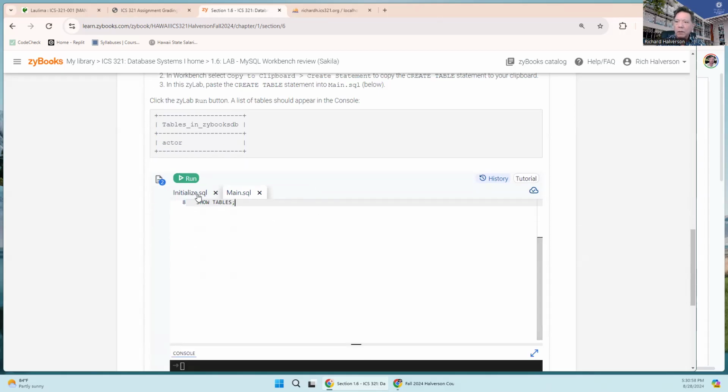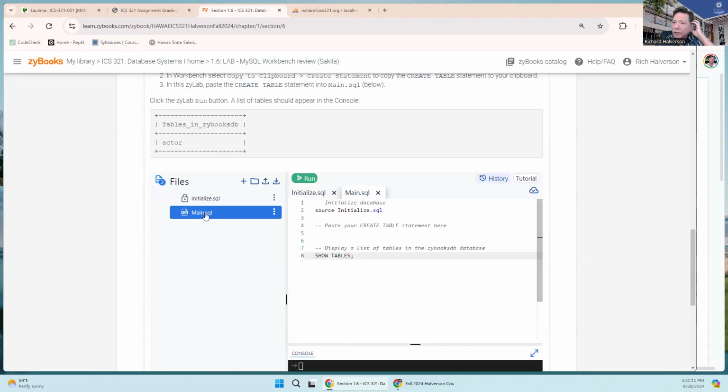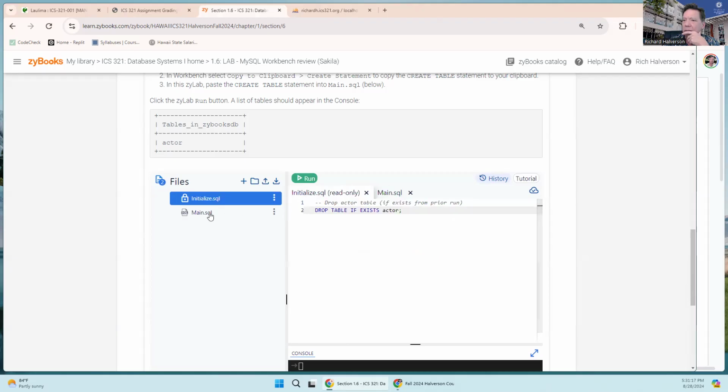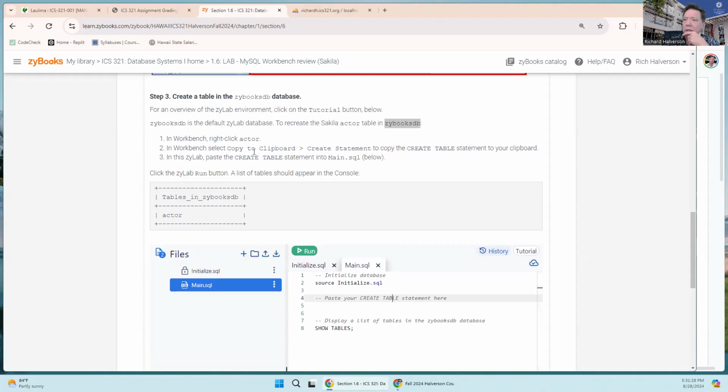So let's click over here, and there's initialize, and there's main SQL. Paste your create table statement here. What is this? Oh, that just drops the table. Okay. Source initialize SQL. Paste your create table statement here. Display list of tables.